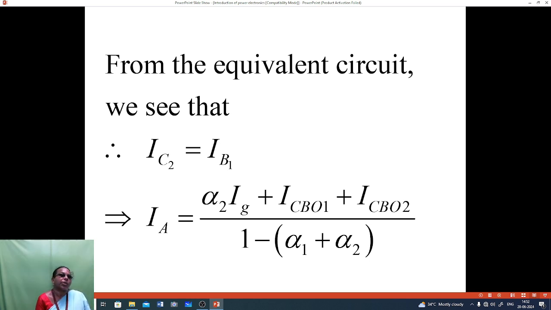From the equivalent circuit we see that IC2 is equal to IB1. So IA is equal to alpha 2 into Ig plus ICBO1 plus ICBO2 divided by 1 minus alpha 1 plus alpha 2.